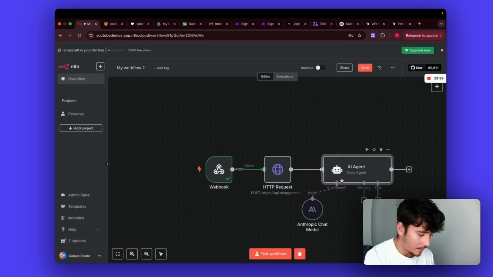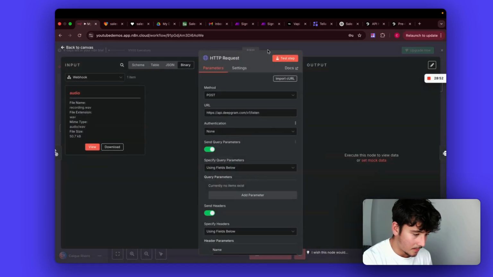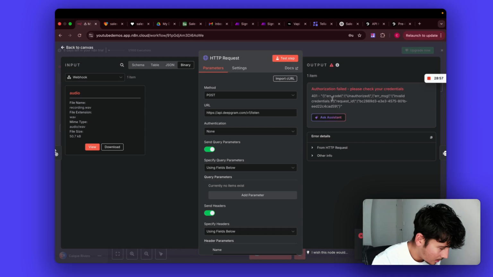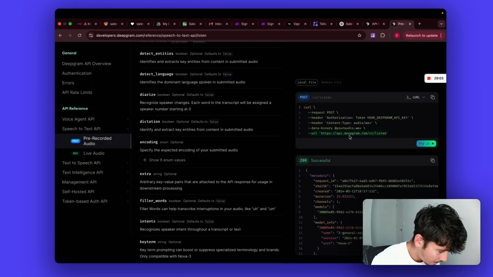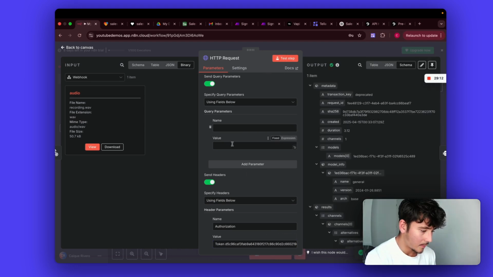Send it to our LLM. We've got define below prompt. Right, since we've got this going, let's test this step and then we have everything else. Okay, so there's an error. Unauthorized credentials. Authorization, did I do that right? Token. I knew there was going to be something wrong with that. Let's try that again.